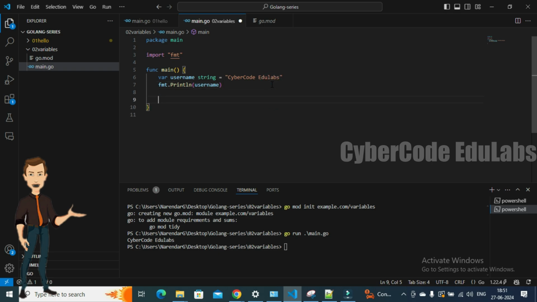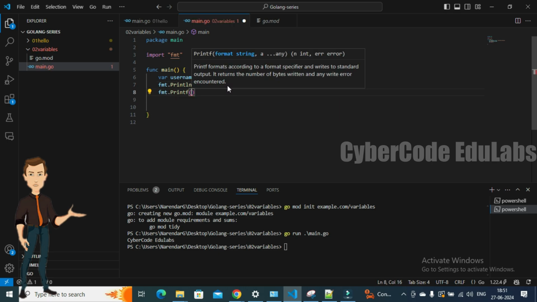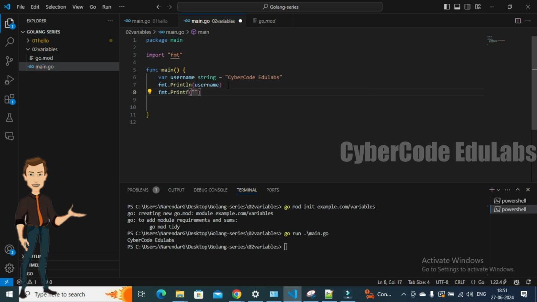I don't want to use Println, I want to use Printf, which is a very similar function in case you have studied C or other languages. It is similar to the C language. What I want to use is the type of the variable. Though we have declared it as a string, I want to know whether the terminal shows us what the type is.